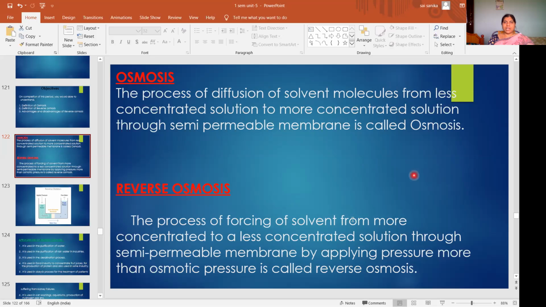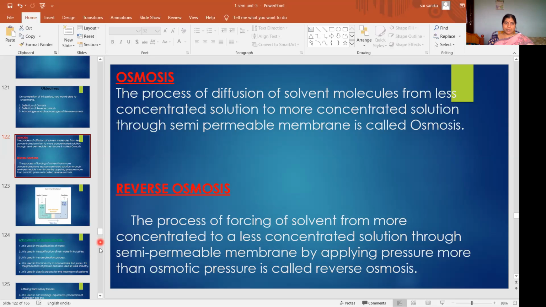How? When we apply pressure more than the osmotic pressure on the more concentrated solution side. Okay. When you apply external pressure on the more concentrated solution side, which is more than the osmotic pressure, then only water molecules will move from the more concentrated solution to the less concentrated solution through the semi-permeable membrane. So that is called reverse osmosis.